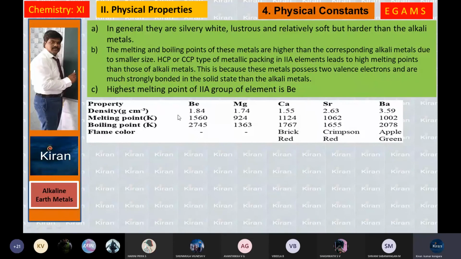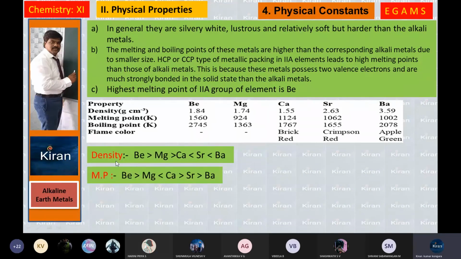When you observe here, these are the exact experimental values for beryllium, magnesium, calcium, strontium, and barium: densities, melting point, boiling point, and coloration. So I am giving individual representation: density, this is the order, and melting point, this is the order, and then boiling point is the order. Coming to the density, the highest dense element in this group is barium, and the highest melting point is beryllium. Boiling point, the highest one is beryllium because of high hydration enthalpy values.